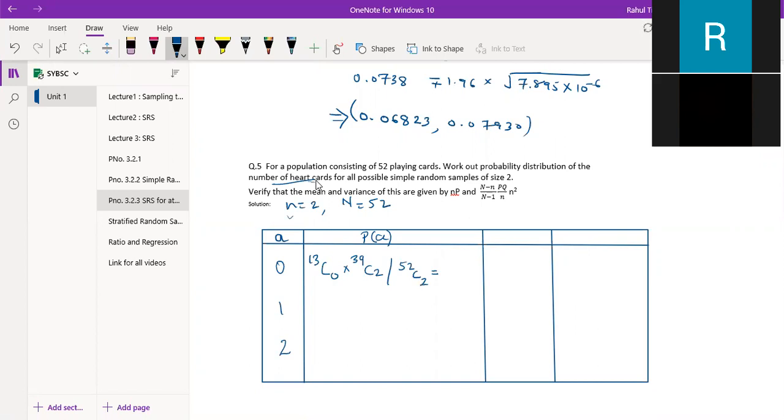Similarly, 13C1 into 39C1 over 52C2, and similarly 13C2 into 39C0 over 52C2. So once you get these probabilities,